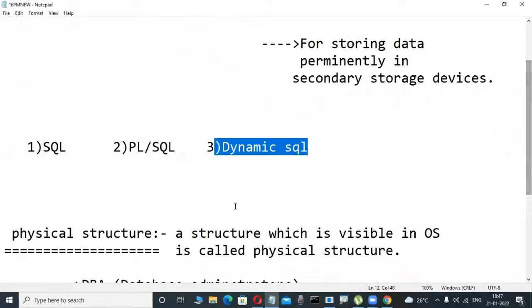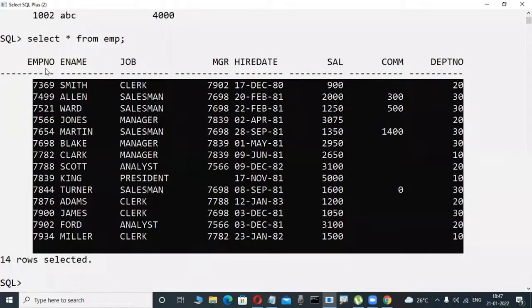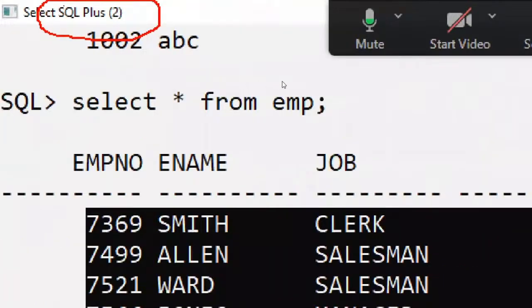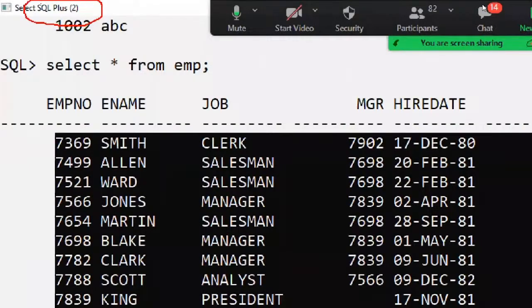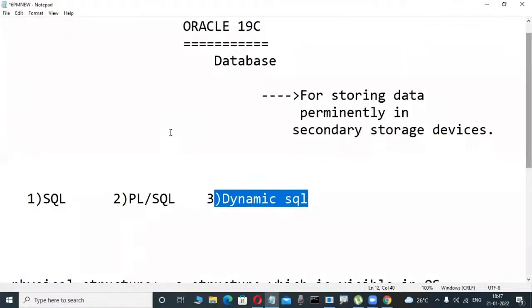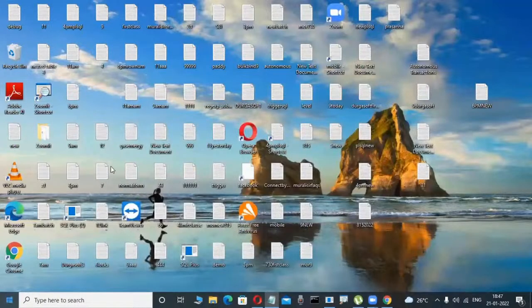But unfortunately, another thing is there in my system here. SQL Plus is there. What is this one? This is a tool, called a client tool. If you want to connect to the Oracle database, then we are using client tools. SQL Plus is a default tool. Whenever I'm installing Oracle software, automatically the tool is available.